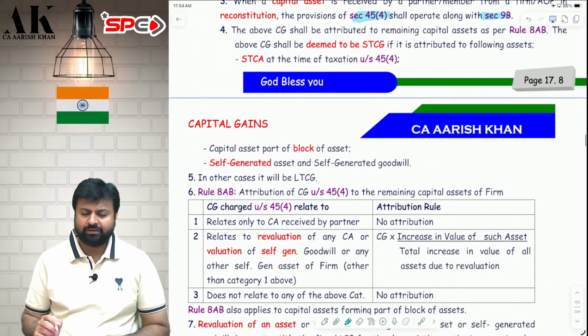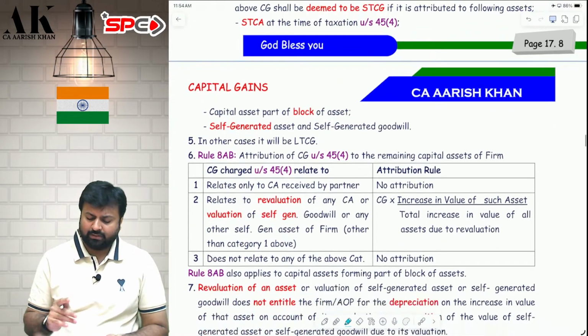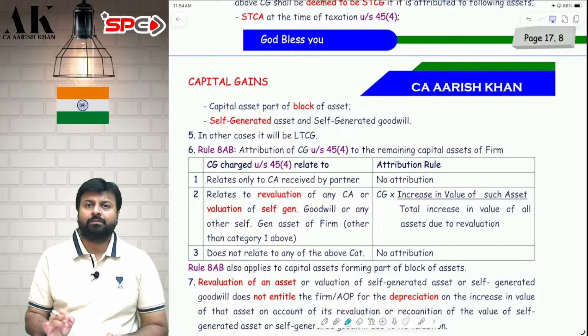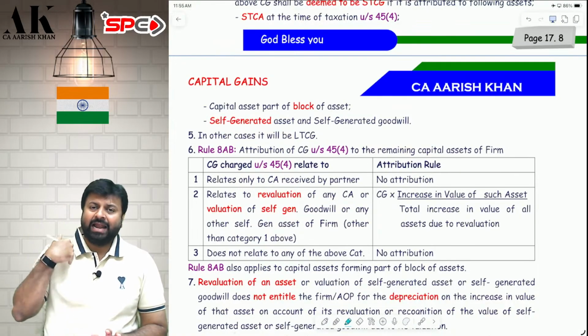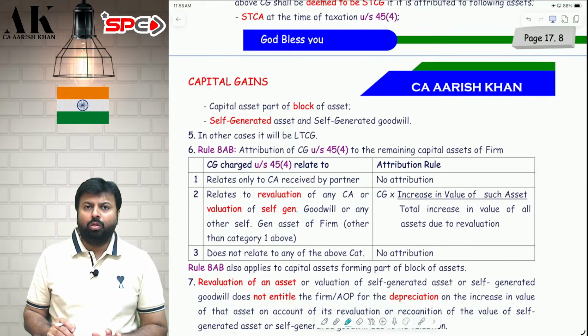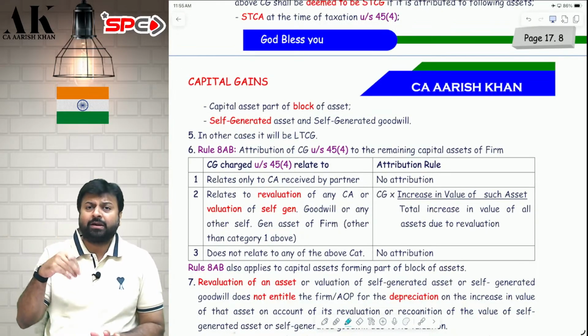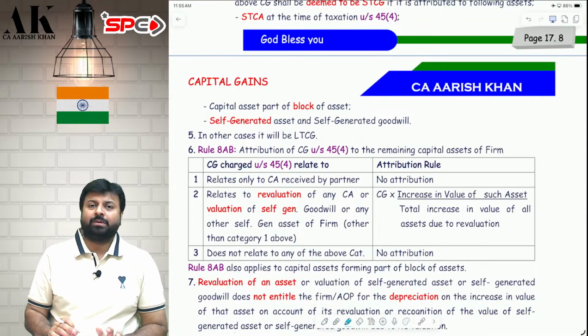Now, there are two important things that we need to say. Sir, is there not duplication of tax? Yes, there is a duplication of tax. Don't worry. So, what should we do in case of duplication of tax, sir? Whatever profit is coming in 45(4) will be attributed to the remaining assets. In what ratio, sir? In the ratio of revaluation. Suppose there are three lands: land A, land B, land C. Land A you have distributed. All the three lands are revalued by 60 lakhs, 60 lakhs, 60 lakhs. So you are revaluing all the lands in the ratio 1:1:1. So whatever 45(4) capital gains is coming, you will attribute to the remaining land which is not distributed to the partners.